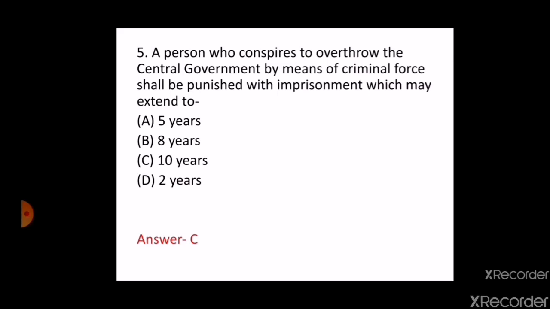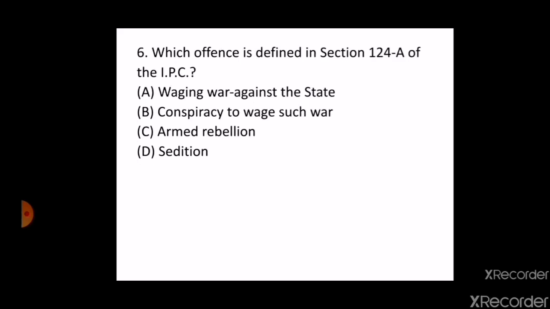The next question is, which offence is defined in Section 124A of the IPC? Option A is waging war against the state, B. conspiracy to wage such war, C. armed rebellion, D. sedition. The correct answer is